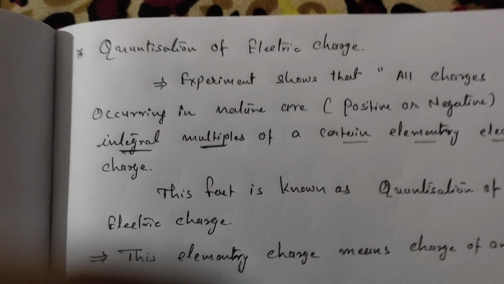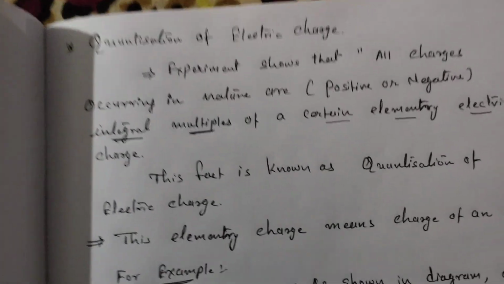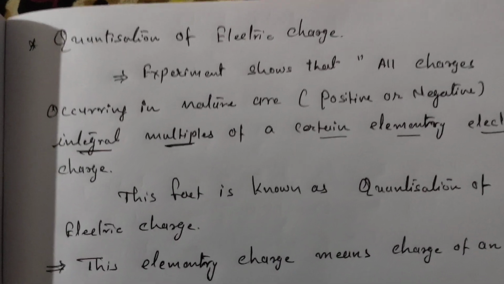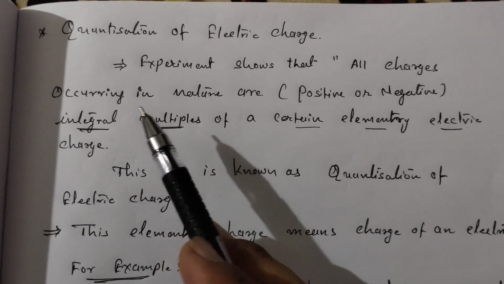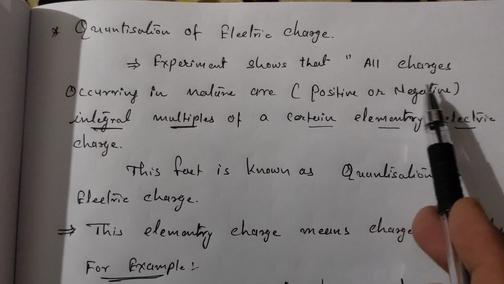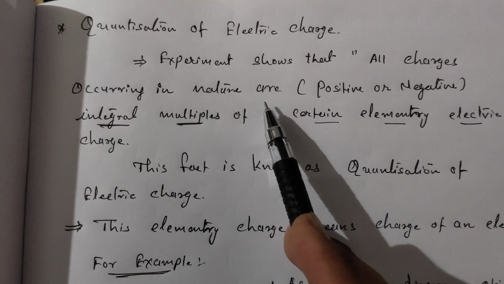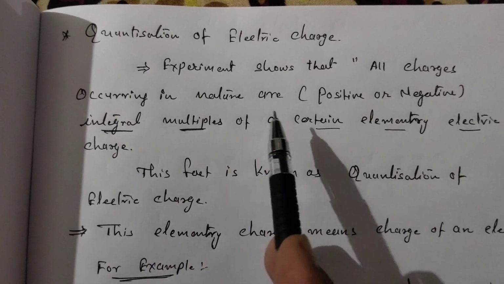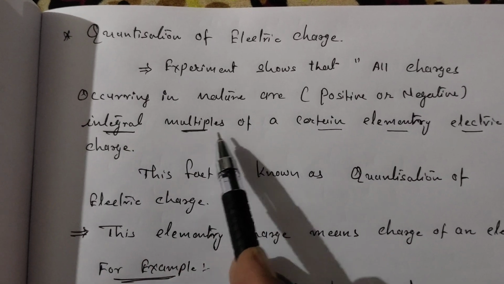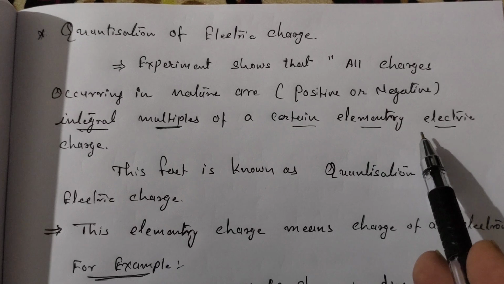Now moving towards property of electric charge. In this we have a first one, which is quantization of electric charge. Now see, in quantization of electric charge, experiment shows that all charges found or occurring in nature, whatever it is, positive or negative, doesn't matter, all the charges found in nature are integral multiple of certain elementary electric charges.